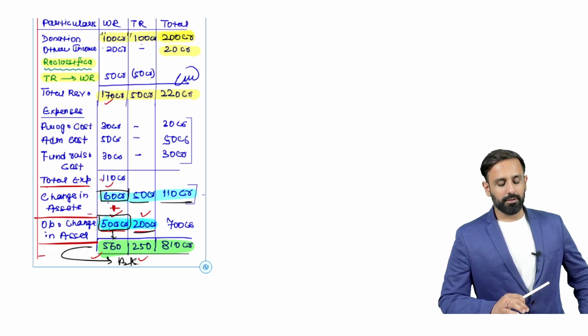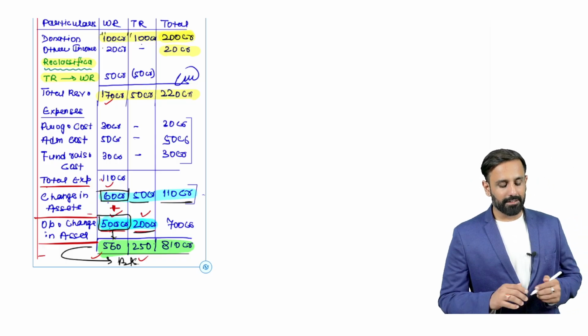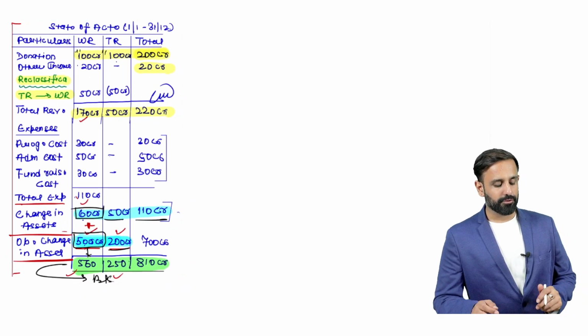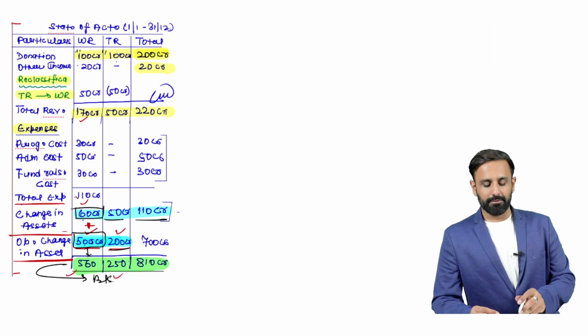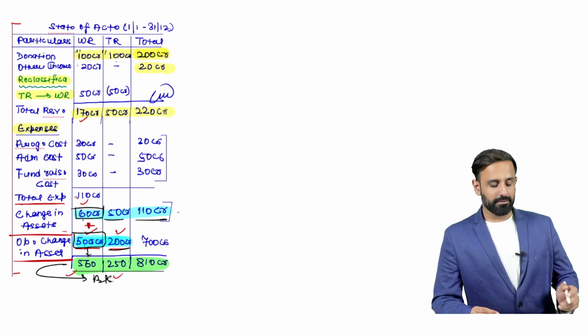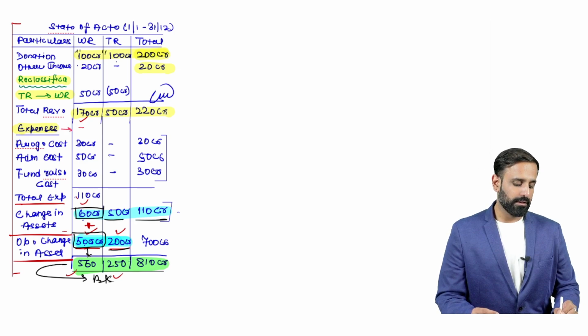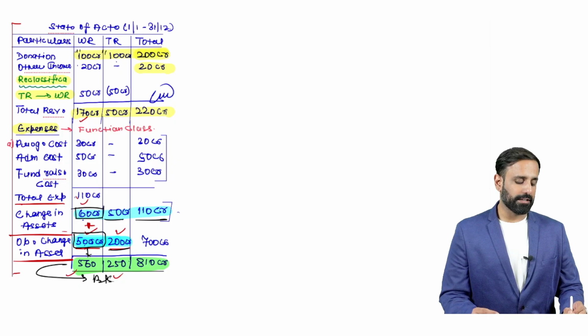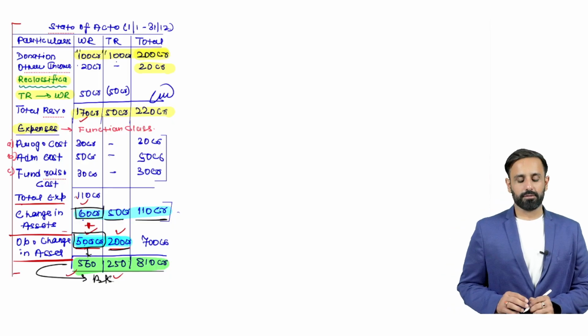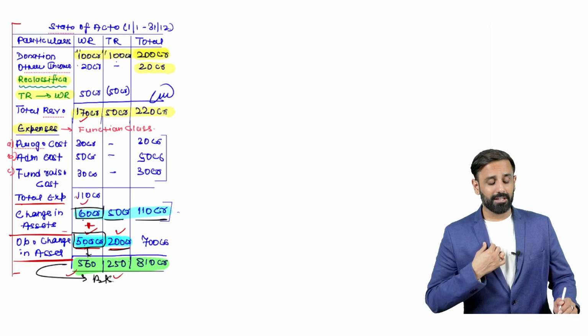Here, what we have done is shown the classification of expenses. When we have shown the classification of expenses here, we have used the functional classification. Under functional classification, we have shown three categories: program cost, administration cost, and fundraising cost.